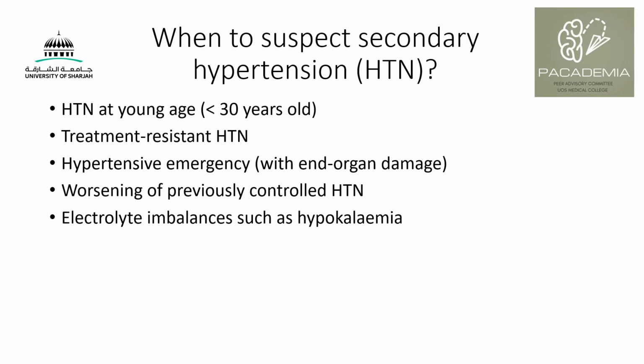Treatment-resistant hypertension can also be a point where we consider secondary hypertension. Treatment-resistant hypertension is when hypertension persists despite using 3 medications or more, each with different mechanisms of action, and one of the medications is at least a diuretic. In that case, we should suspect secondary hypertension. If we also have hypertensive emergency with organ damage, this could also be a sign of secondary hypertension that we should look for. If it has worsened when previously it was controlled, this could also be due to secondary hypertension.